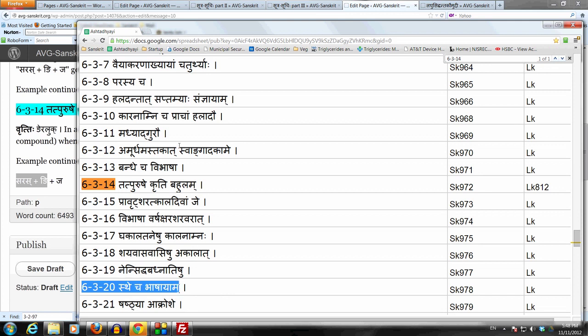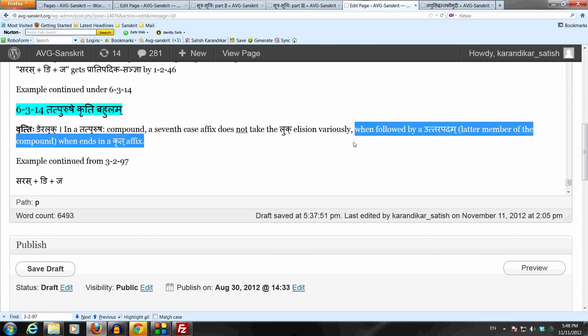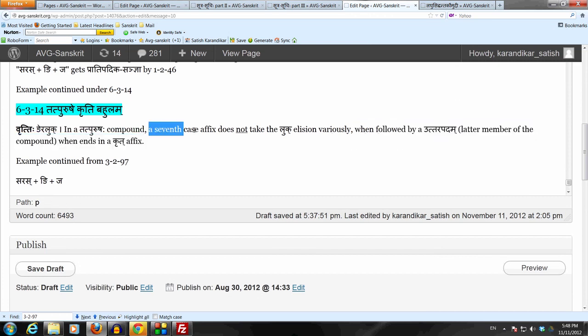So now the final meaning becomes that in a tatpurusha compound, tatpurushe samase, kridante uttarapade, saptamyaha bahulam aluk syat. Bahulam means that the absence of luk takes place variously, which means that there may or may not be absence of the luk elision. Now the vritti simply says, nyehe aluk. Nyehe is shashti ekavachanam of ni, so of the affix ni, aluk.